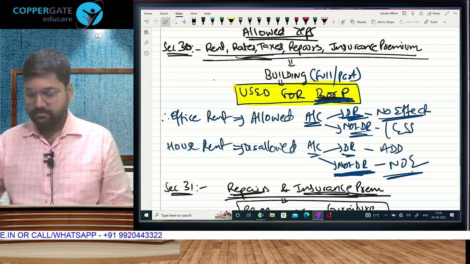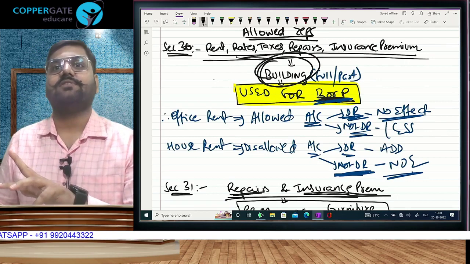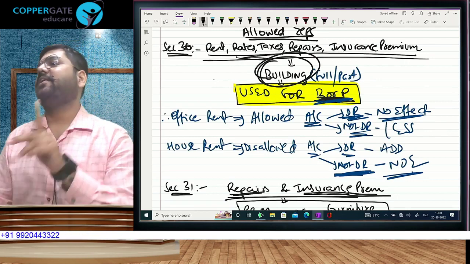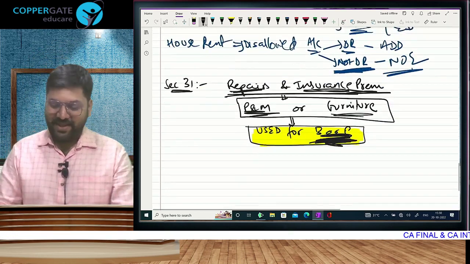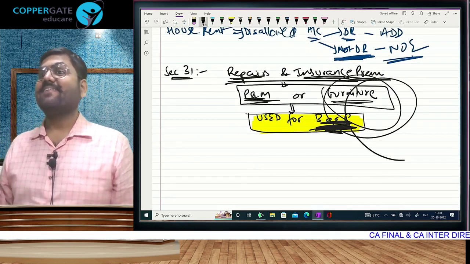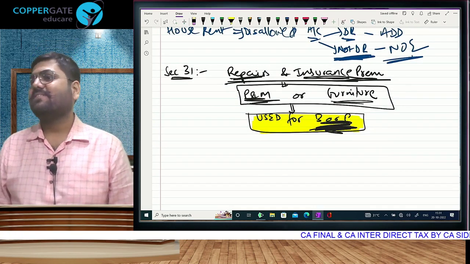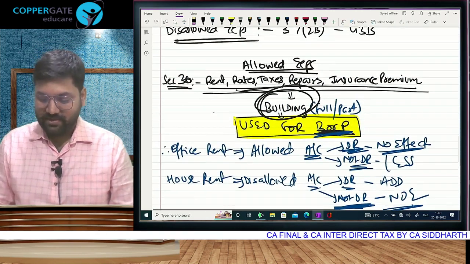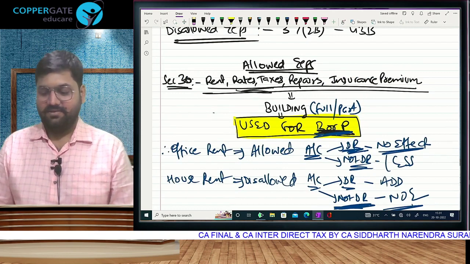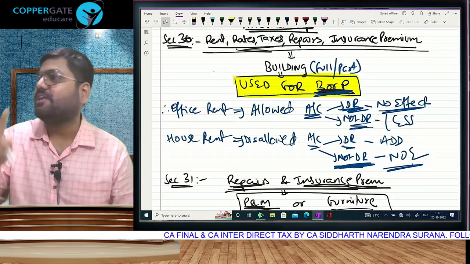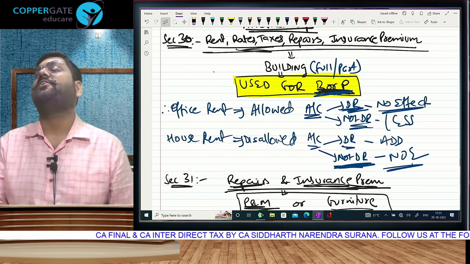Rubbish. क्योंकि 30 covers only building. अब पता चला your question was कि sir what is the difference? तो 30 में it is not covered. क्योंकि 30 covers only building. हाँ 31 में है ना फर्नीचर है. बोल. Rent is not covered. मतलब the kursi that we took on rent for that one day का GST seminar not allowed as a deduction in 30 because only building is covered and not allowed under 31 क्योंकि rent is not covered.